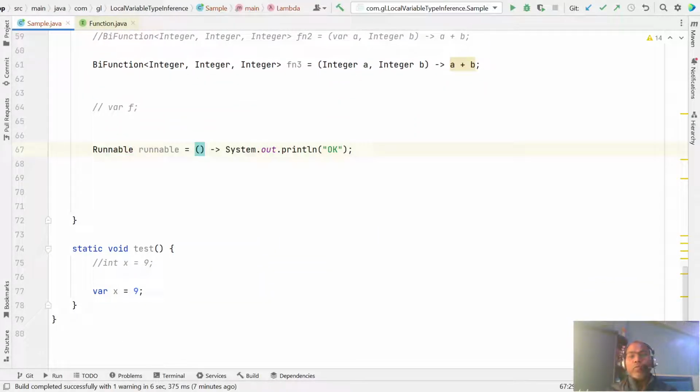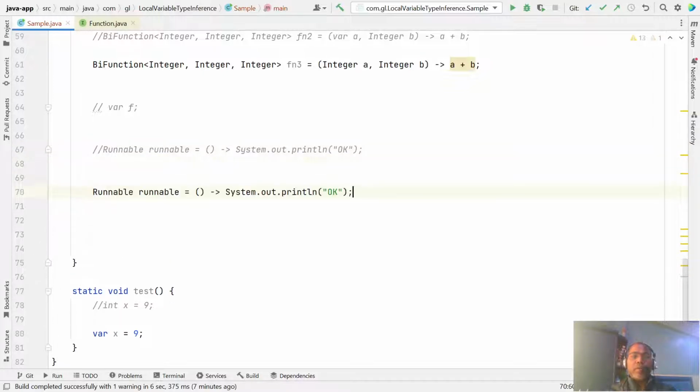Someone might think, can I use var as the local variable type for Runnable? So let us try here, and just try var.